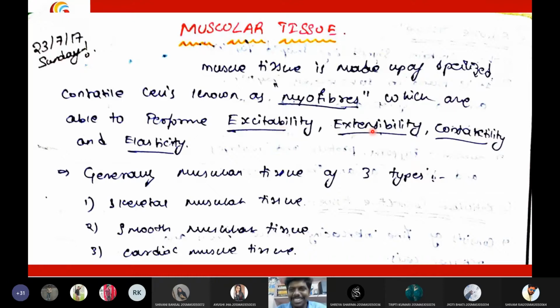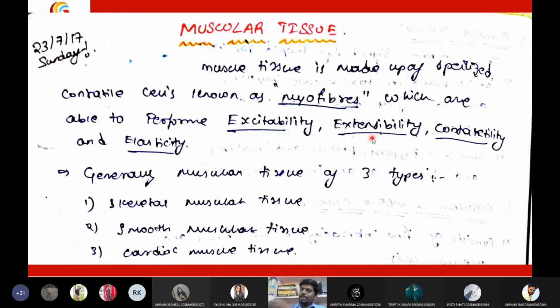Okay. Second one is extensibility. What is the meaning of this extensibility? Extensibility means, students, muscles will extend. They have that elastic property. Okay, there is a difference between elasticity and extensibility. How can I say extensibility? Extensibility means muscle can extend to the empty spaces of our body.